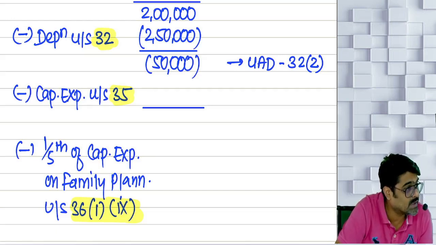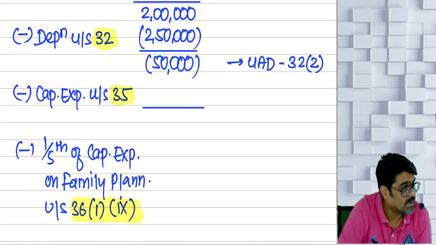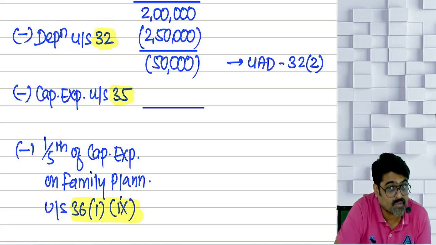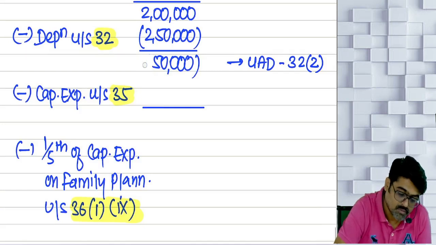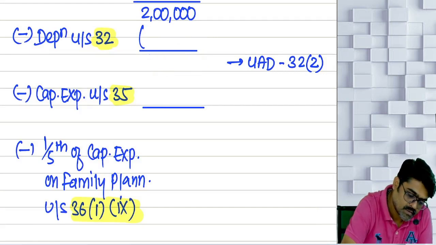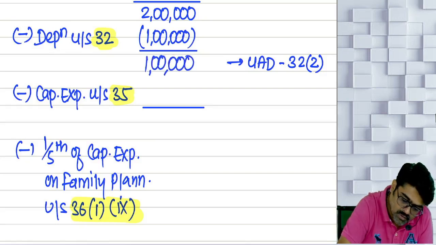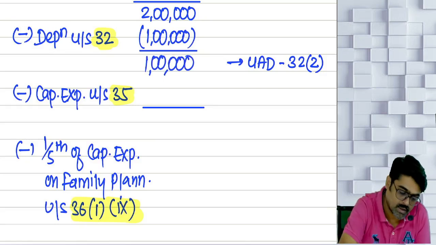You can adjust it against any income of this year except salary. If not adjustable, then carry forward to the subsequent year against any income except salary. And you can carry forward for an indefinite period. Yes or no? What if the depreciation was only 1 lakh? Will there be profit or loss? Profit of 1 lakh. Now there is no unabsorbed depreciation.